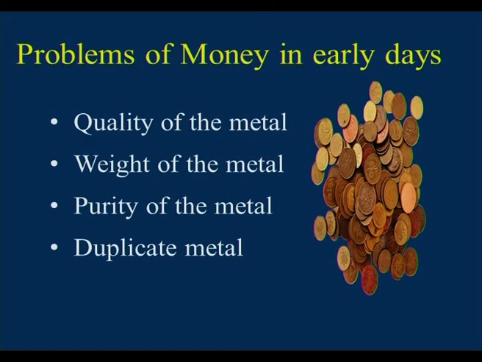And what were the problems of money in early days? They were the quality of the metal, the weight of the metal, the purity of the metal, and duplicate metals were also made. For every transaction, the weight of the metal had to be weighed, and the traders were always suspicious of the purity of the metal.